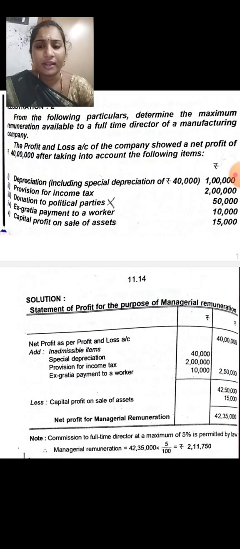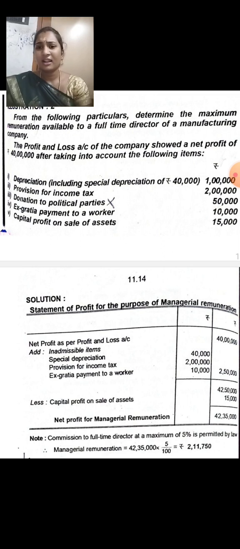So here we are going to subtract the capital profit on sale of asset. That is going to be deducted here, less. So what is the amount? Capital profit on sale of asset is 15,000. So 42,50,000 minus 15,000 is 42,35,000. So that is our net profit for managerial remuneration.